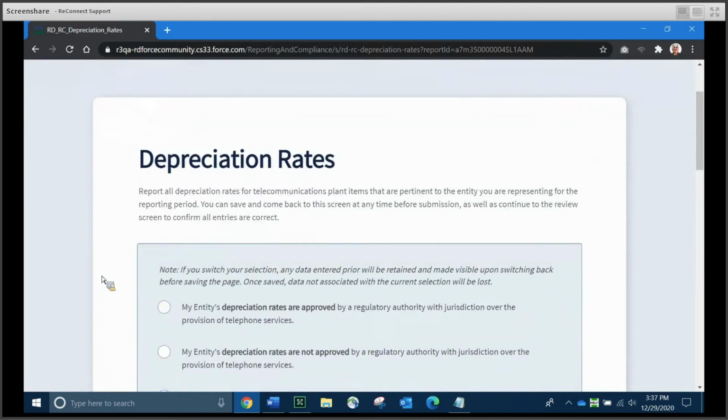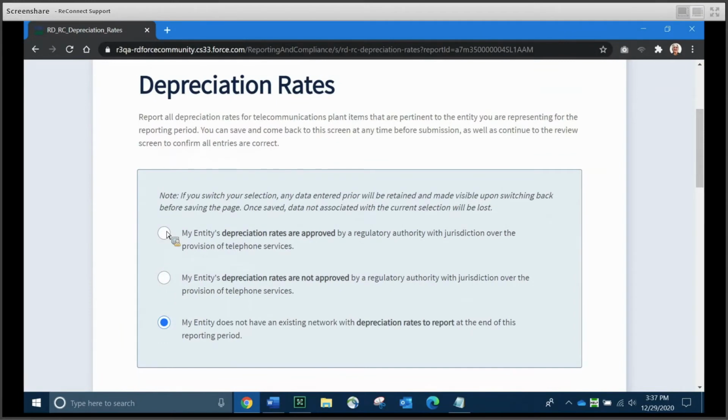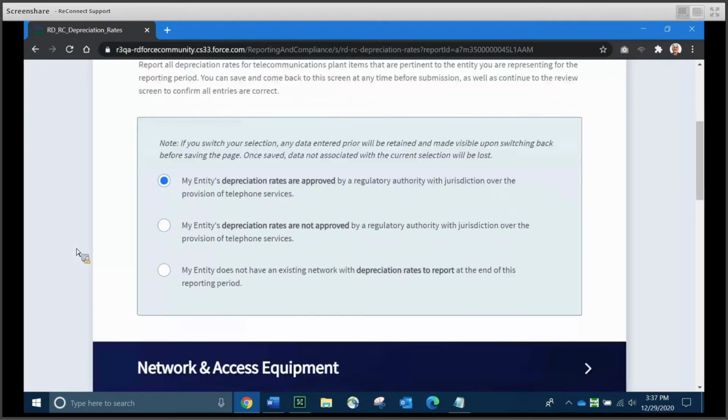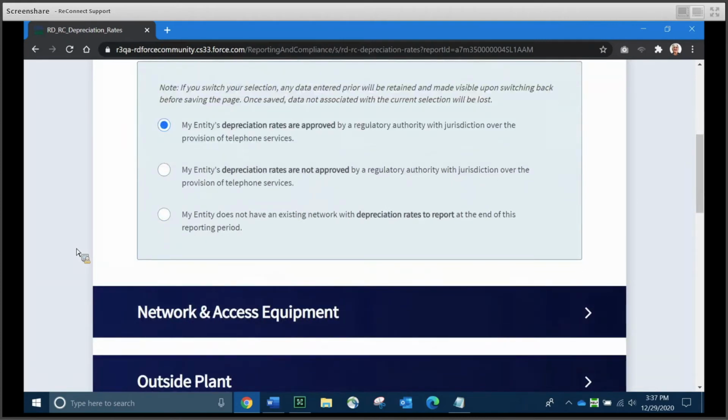We'll click on to the final schedule in this report, which is depreciation rates, which allow you to report on your entity's depreciation rates for your telecommunications plant assets. And again, another series of radio buttons. The first one is my entity's depreciation rates are approved by a regulatory authority with jurisdiction over the provision of telephone services. The second is my depreciation rates are not approved by such regulatory authority. And the third is my entity does not have an existing network with depreciation rates to report at the end of this reporting period. So I'm going to go ahead and choose the first one.